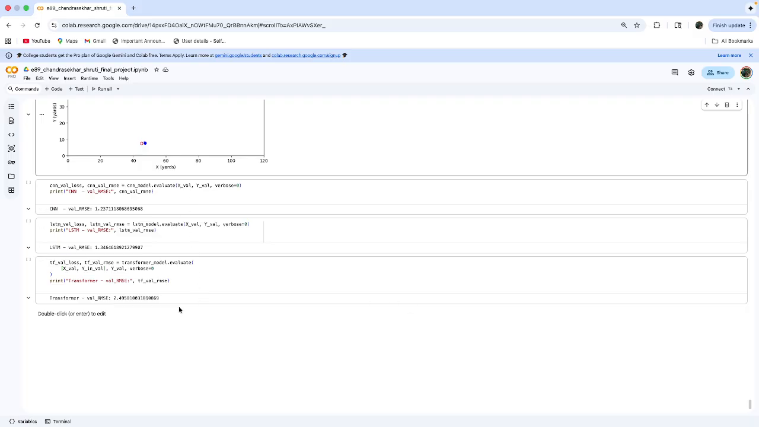Then I evaluated the validation RMSE for all three models, and this is the final result that I obtained, with the CNN at 1.23, which is clearly the winner. The runner-up is the LSTM at 1.34, and the transformer at 2.49.